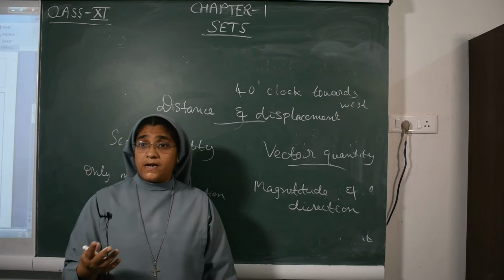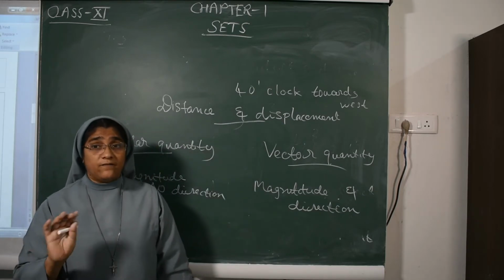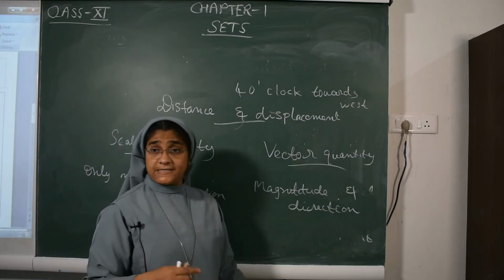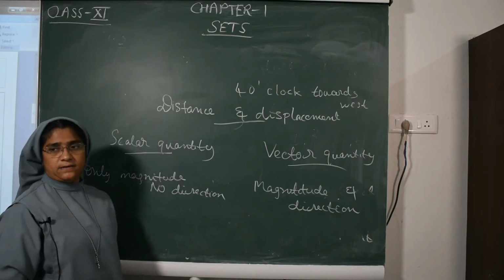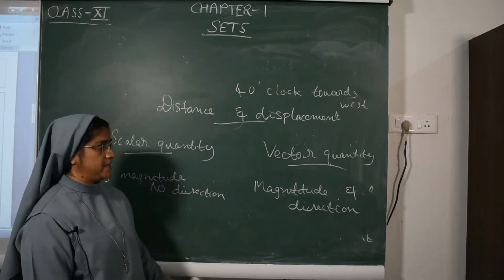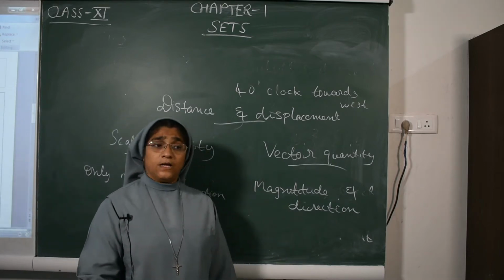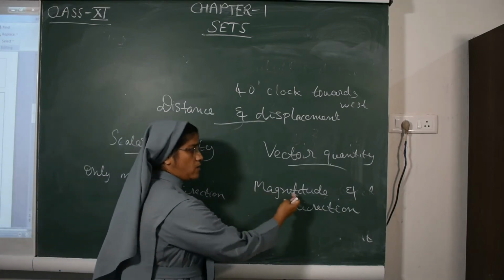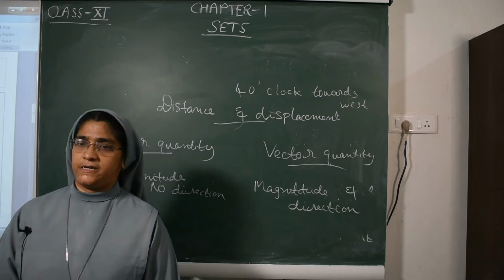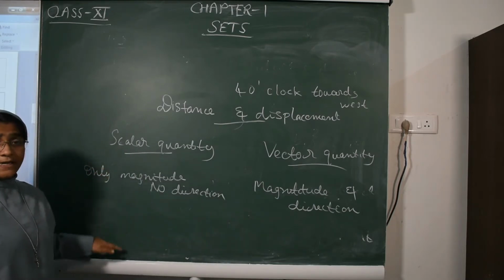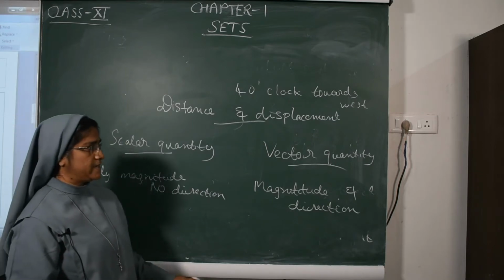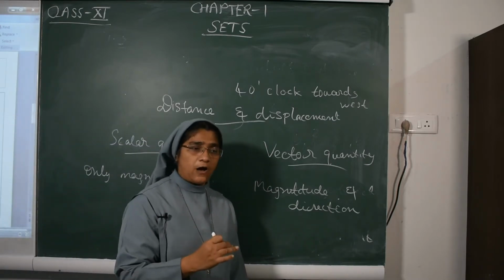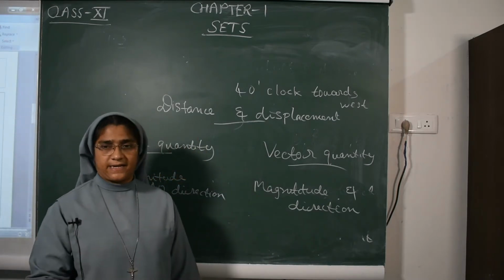If you are asked about mass, you will say 50 kilogram; we will not say 50 kilogram towards east. Like that we will not say. So only magnitude, no direction. Vector quantity means those quantities which have magnitude and direction. Scalar quantity means those quantities which have only magnitude, no direction.